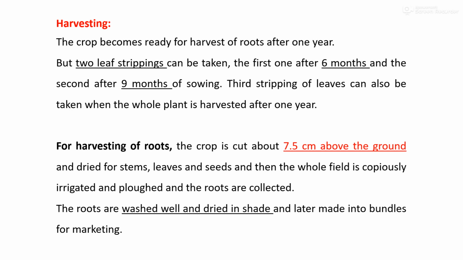Regarding root harvesting, the crop is cut about 7.5 centimeter above the ground, and the stem, leaves and seeds are dried. Then the whole field is properly irrigated and plowed, and the roots are collected. The roots are washed well, dried in the shade and later made into bundles for marketing.